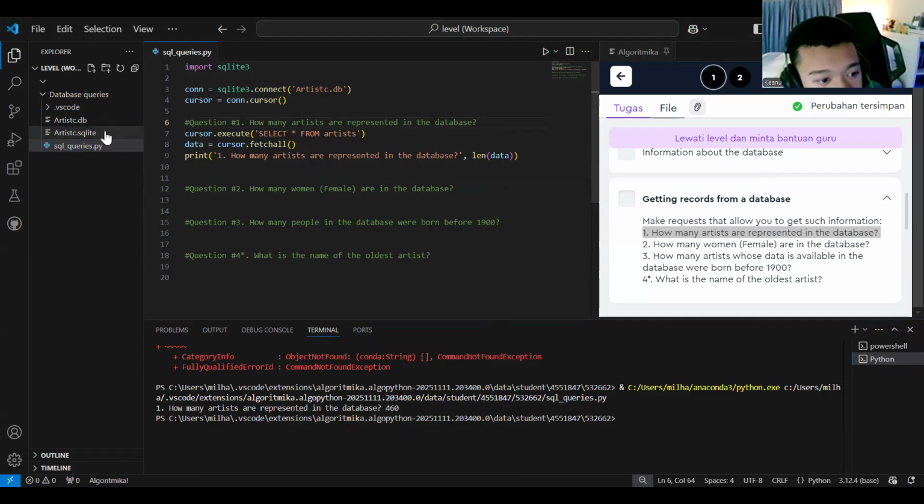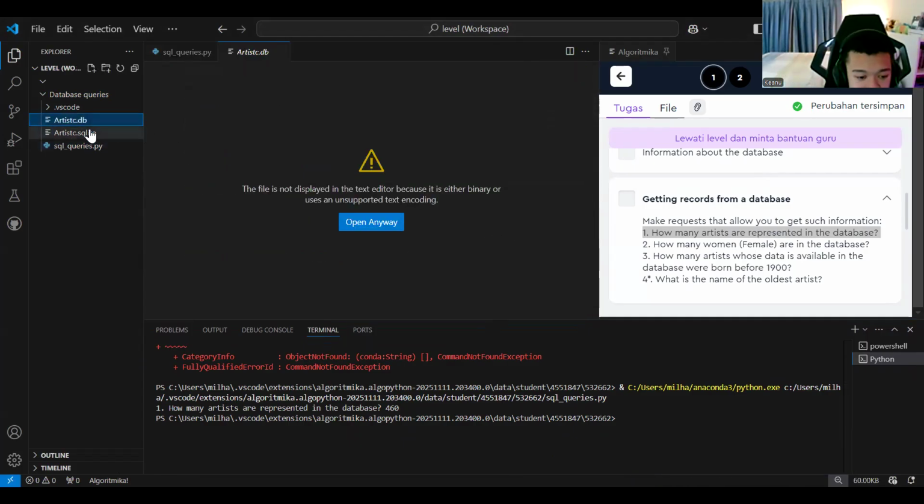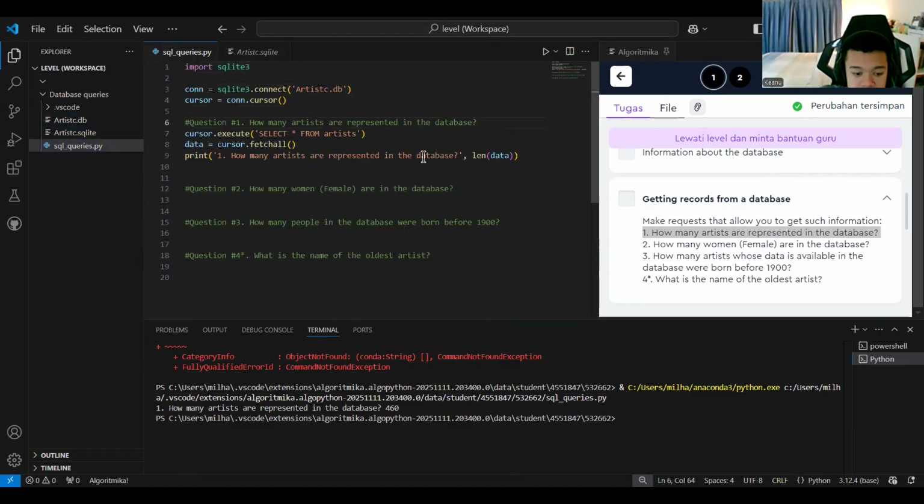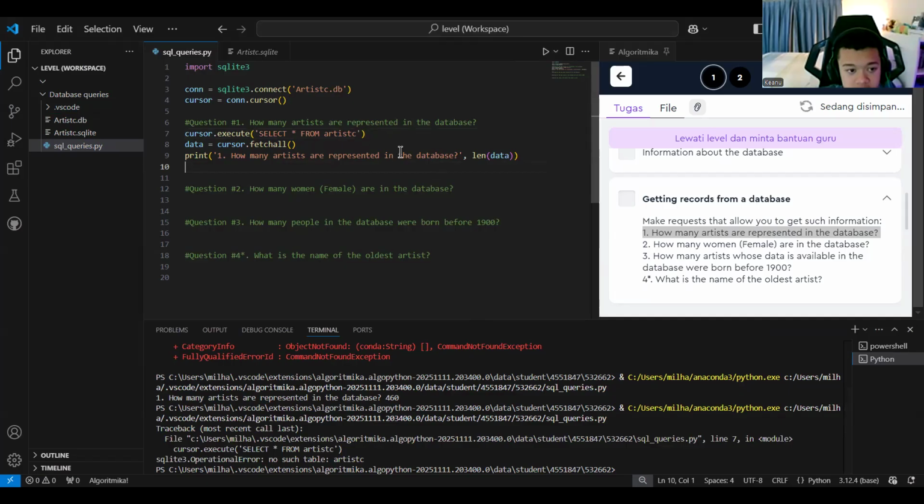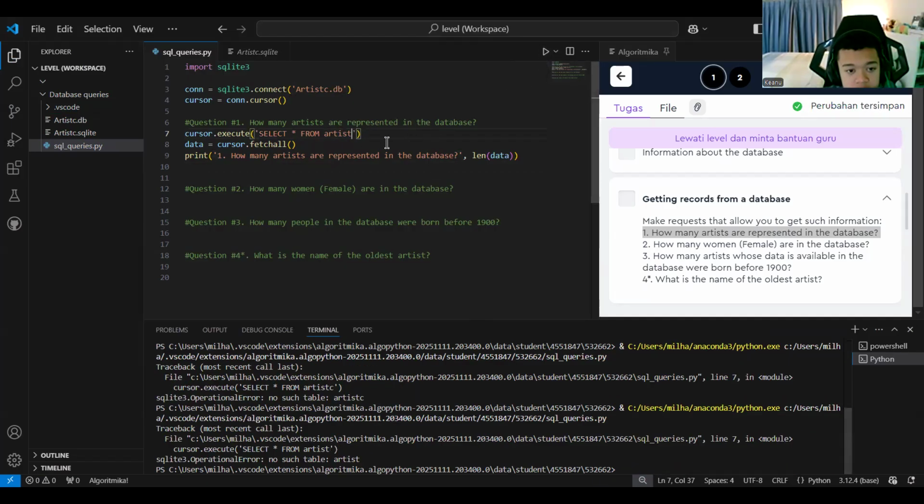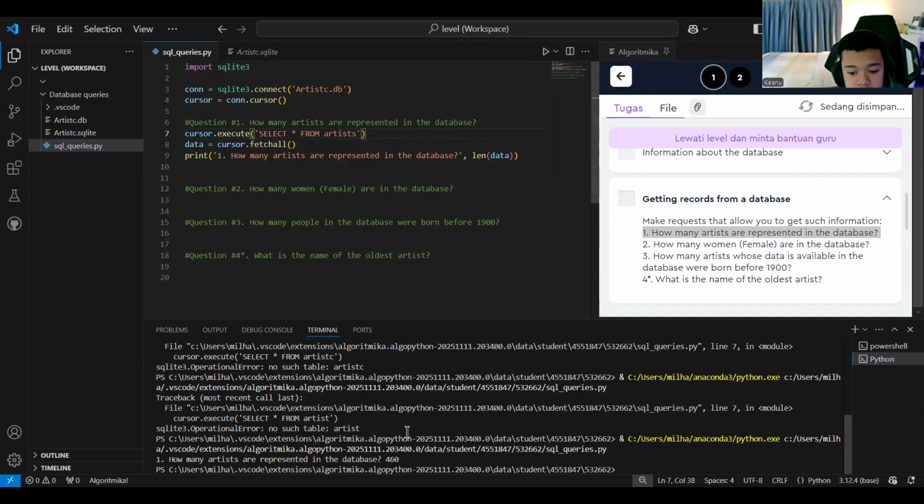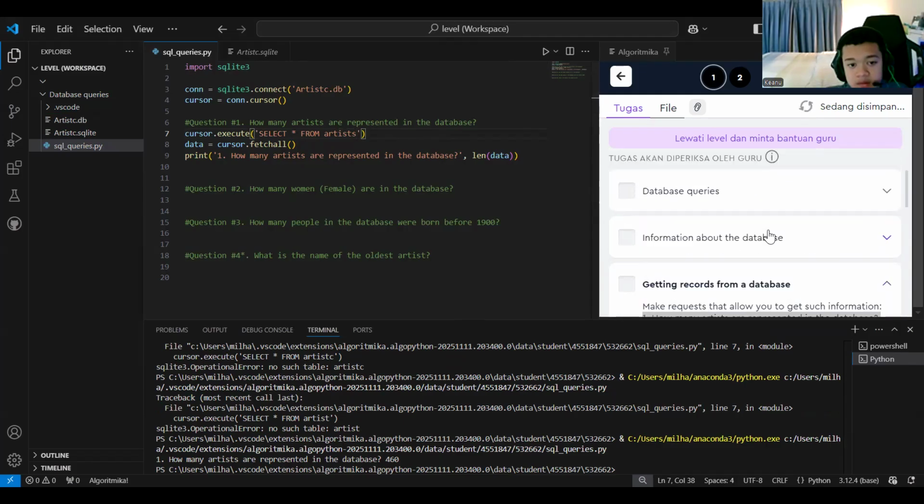Wait, Mister. I think there's a problem. What's the problem? Oh, okay, wait. Okay, done. Cursor.execute, what? Okay, so the answer is 460. Can you see this? Yeah, but okay, wait.